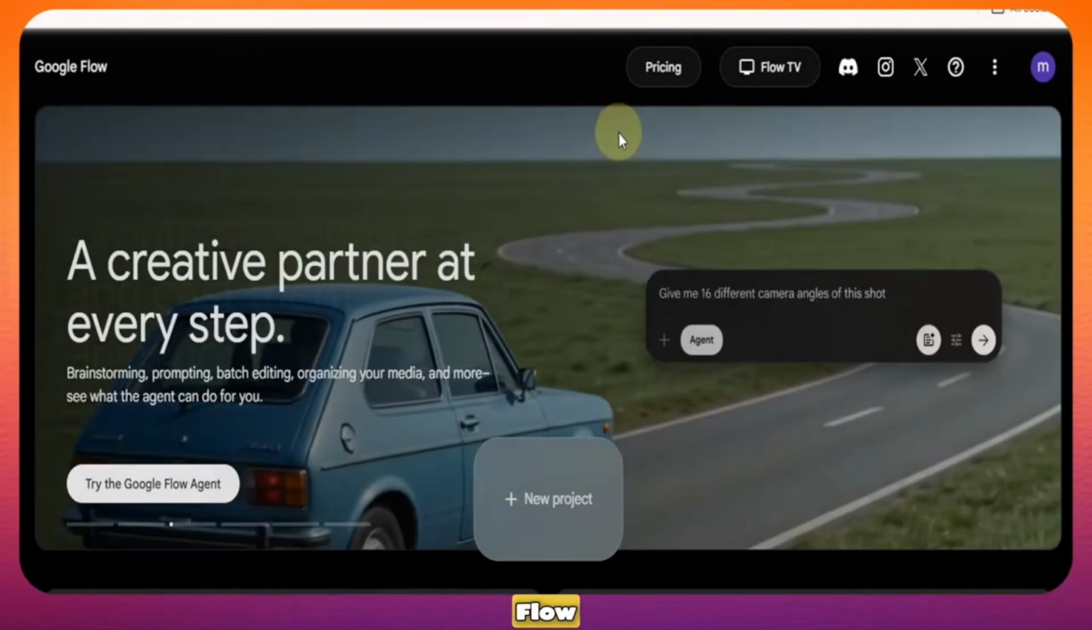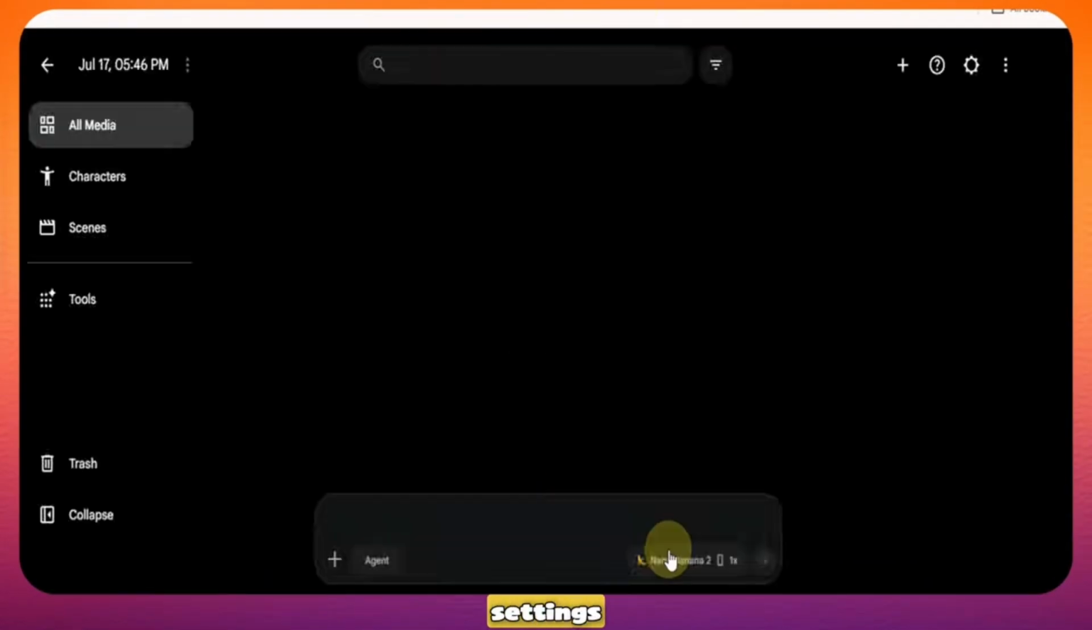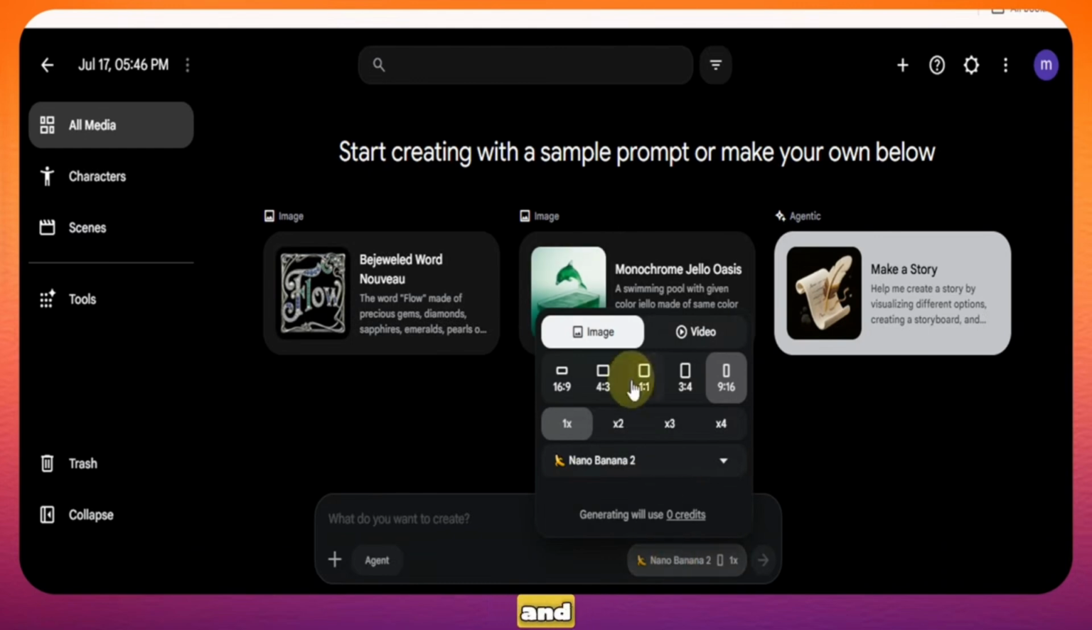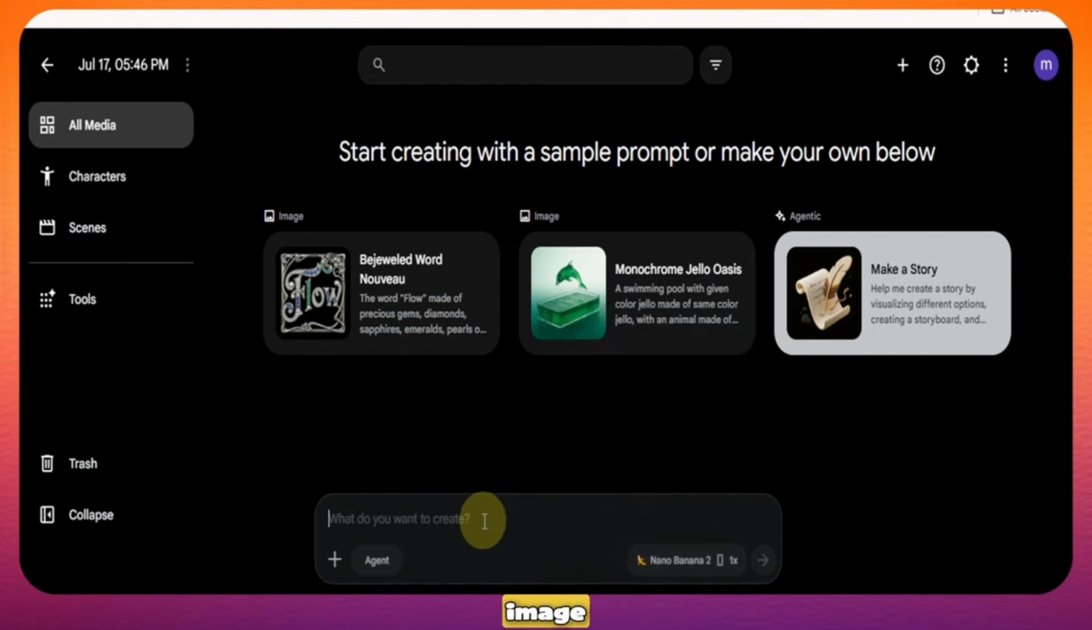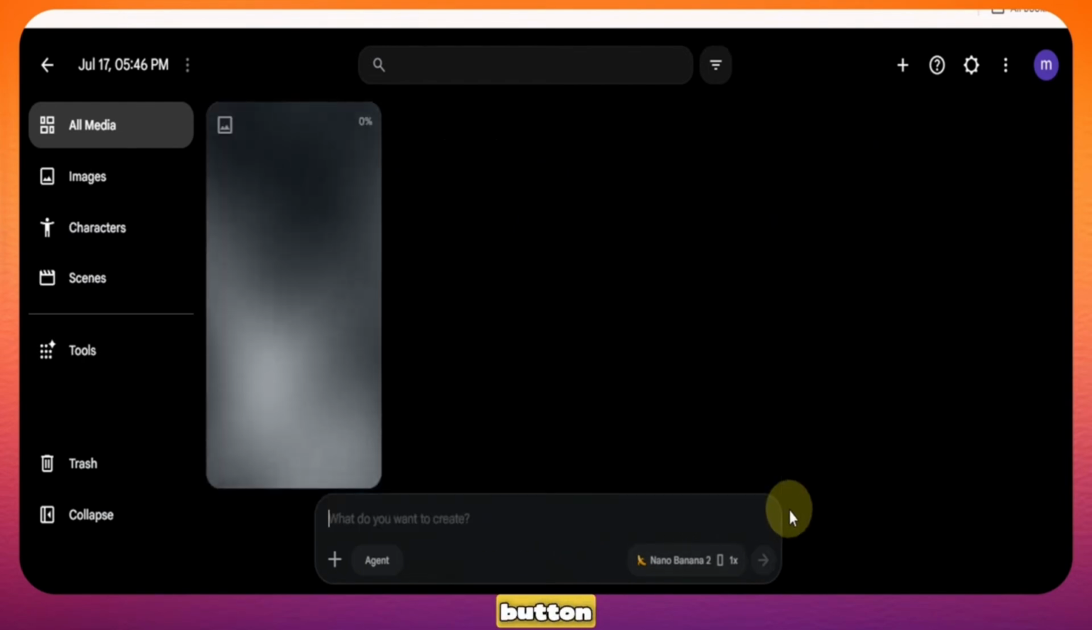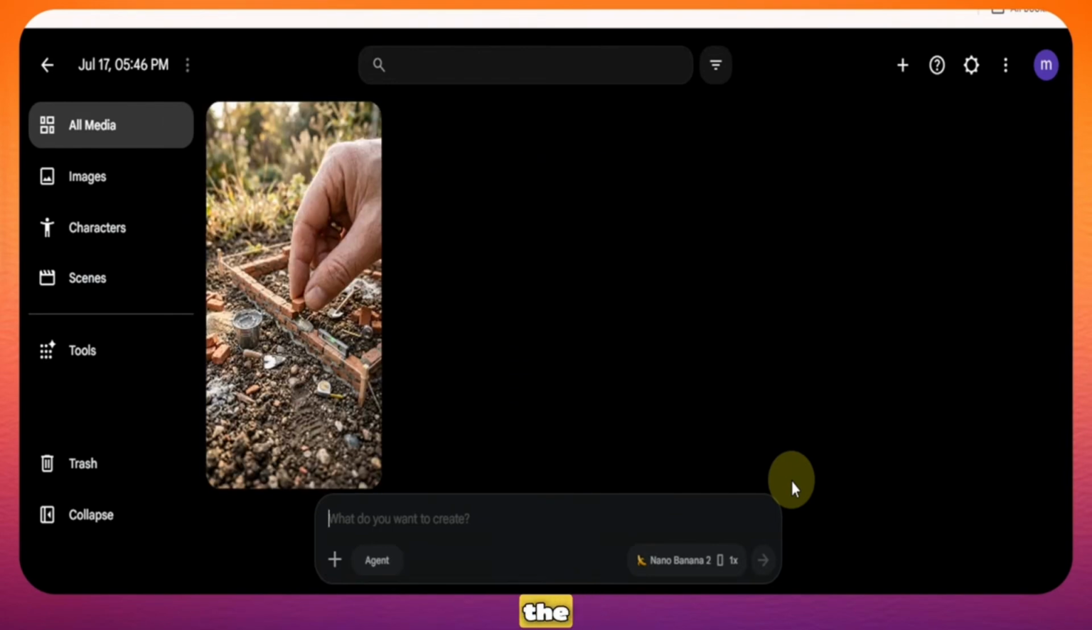Go to Google Flow and click New Project. Look at the settings panel on the side. Click here and select the image option. Change the aspect ratio to 9:16 because this is the perfect size for Shorts and TikTok. Set the scale to 1x and select the Nano Banana 2 model. This model is incredible for generating ultra-realistic textures. Now, paste the image prompt we copied and hit the Generate button. Let's wait a few seconds for the AI to render, and wow, look at the result. The starting image looks completely real.